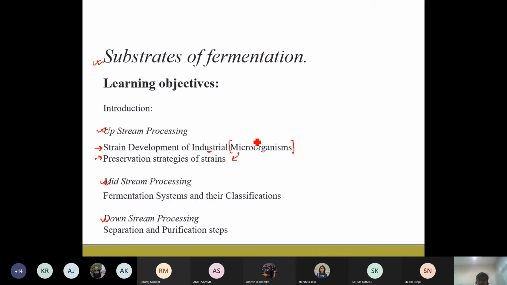If the microorganisms undergo any changes, then for example the quality and the taste, especially for alcoholic beverages and other food based products, the product properties are going to vary significantly. That is not acceptable, especially when you are developing commercial food based products. So we need to develop strategies to preserve that strain such that the product quality and properties don't change with every fermentation batch that we run in the bioreactors.